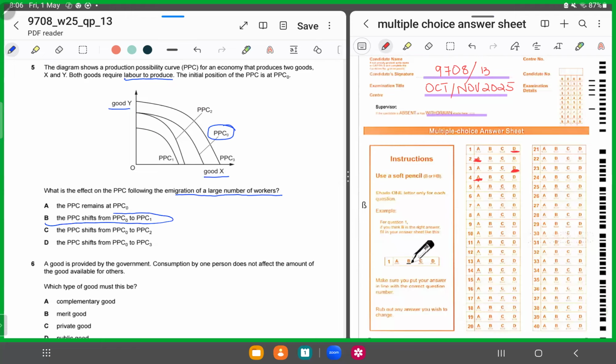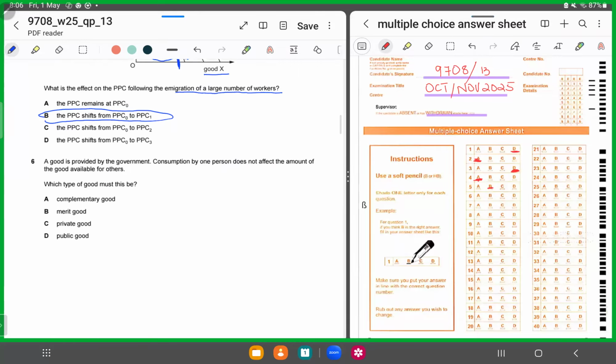Because this displays that there is a reduction in the production of both goods. So now this is the quantity of good Y, and this is the quantity of good X being produced, right? So for 5, we'll shade in B.